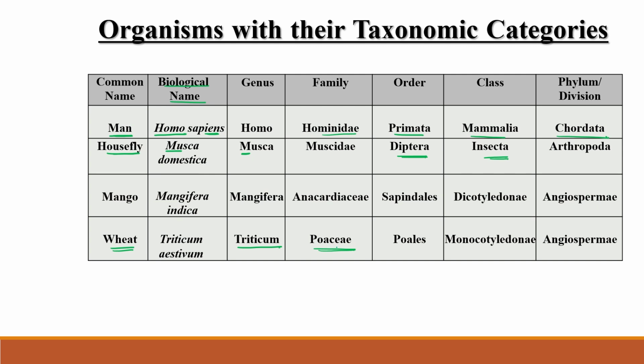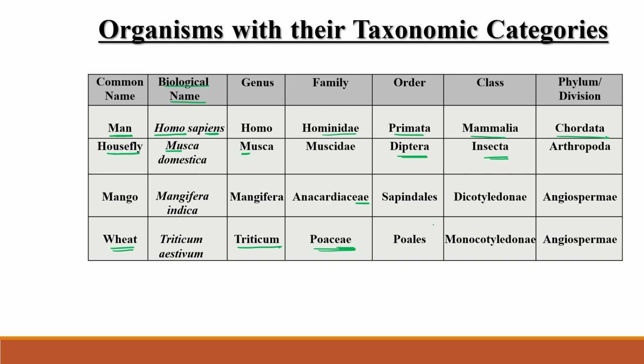And wherever this 'aceae' ending comes, you can quickly recall that this particular word belongs to the family category.